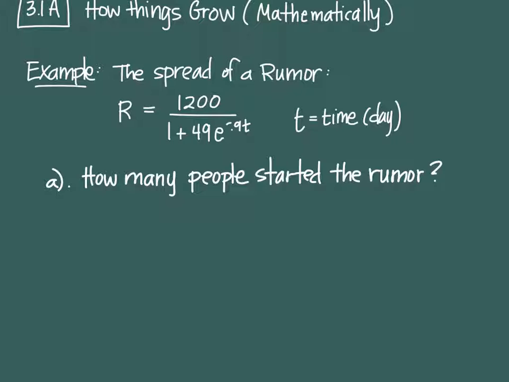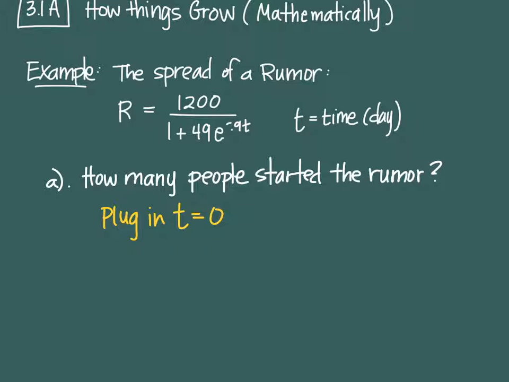Well, let me ask you this. When did the rumor start? On what day? Okay, we say it started on day 0, at the beginning. And then we'll figure out what happened on day 1 and day 2 and day 3. But we need to know what happened on day 0. So that's how you answer this question: how many people started the rumor? We're going to go for day 0, so we're going to plug in t equals 0 right into your equation.